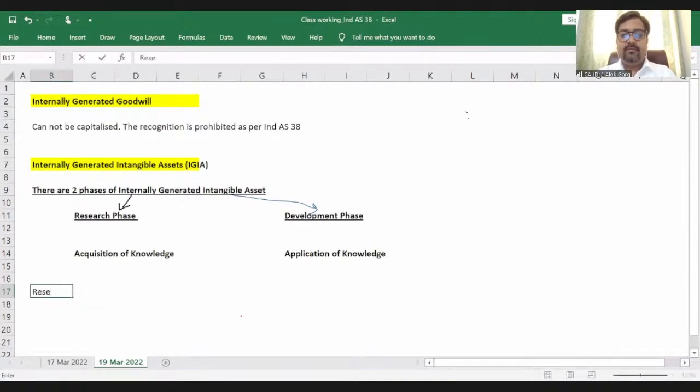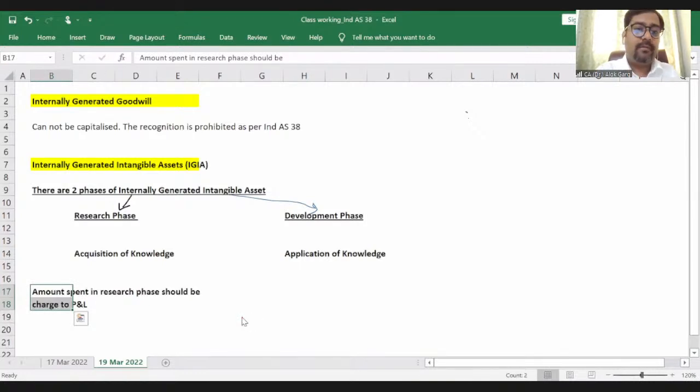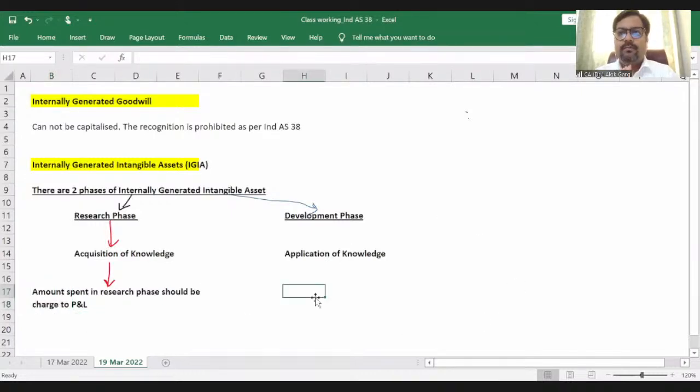Amount spent in research phase should be charged to P&L, right? Amount spent in research phase should be charged to P&L. Okay. Now, what is development phase?